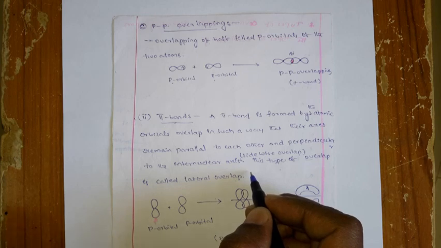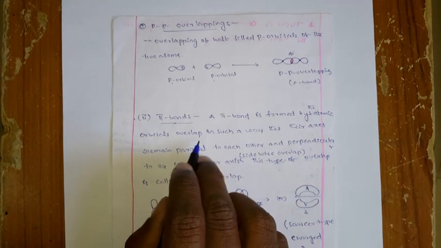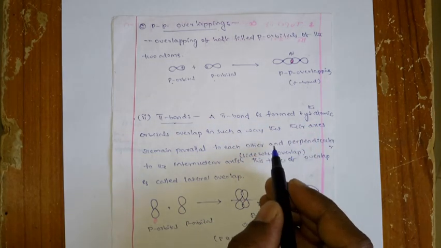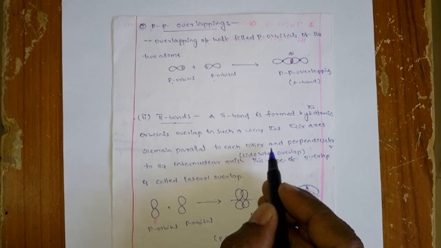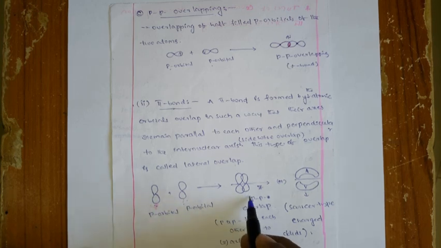Okay, so again here it is the same: a bond can be formed by the overlapping of atomic orbitals, and you assume that this is one atomic orbital, this is another atomic orbital, and while overlapping their orientations are the same.